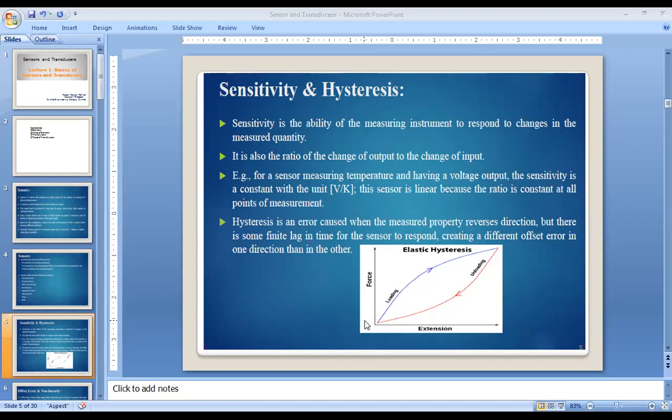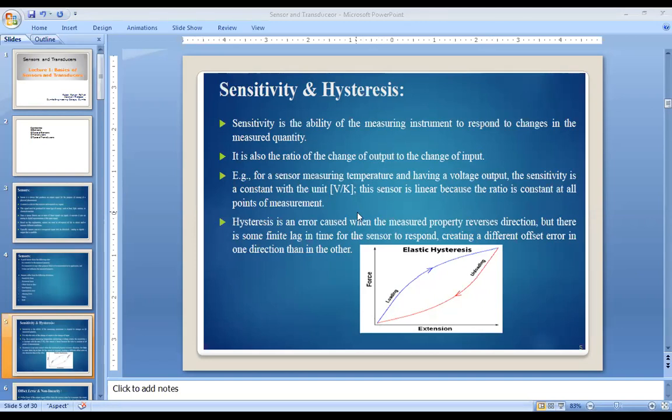So using hysteresis, an error is produced in the device. If you go in the forward direction, it follows some path; in the reverse direction, there is some time lag in the device and it follows a different path. So there is an error in the measurement depending on whether you follow the forward or reverse path.